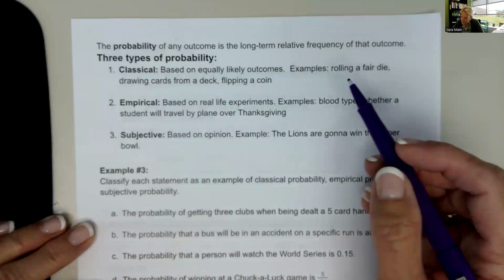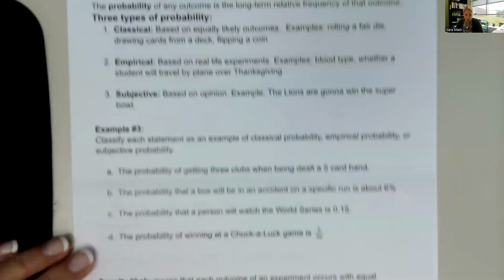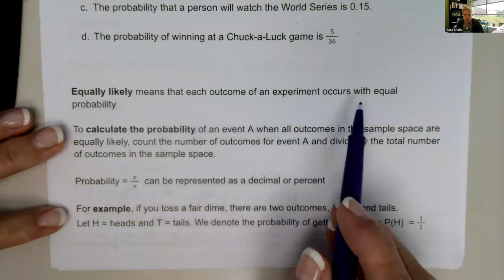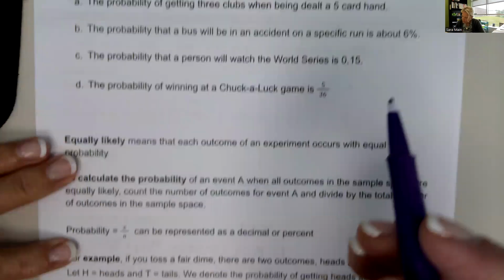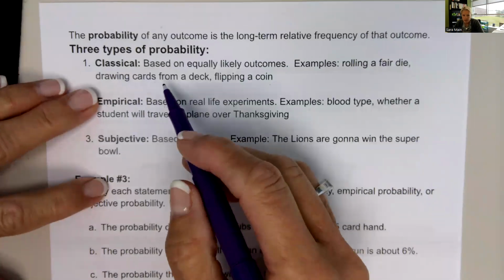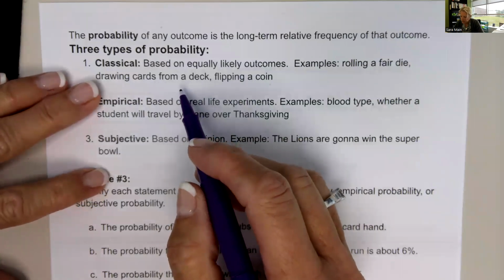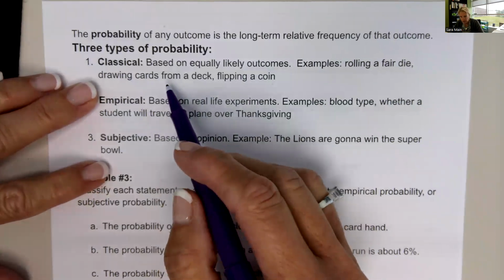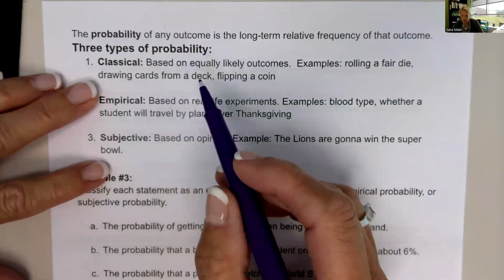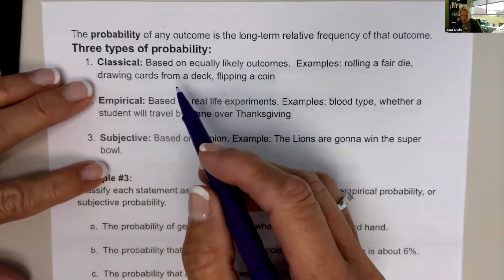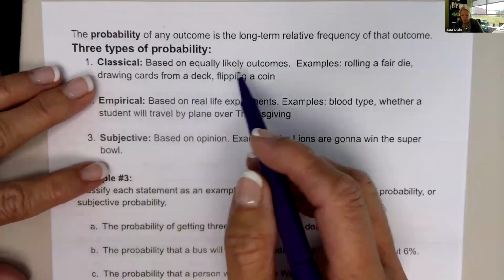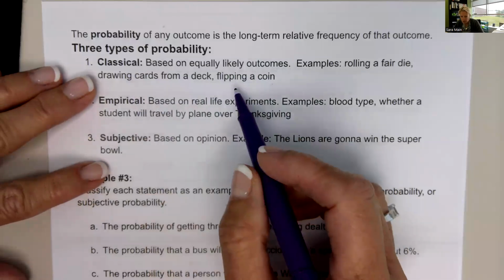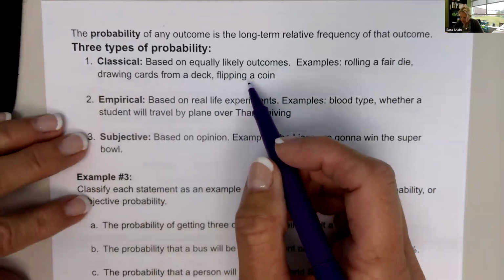Now, when we say classical and equally likely, we mean that each outcome of an experiment occurs with equal probability. So drawing a card from a deck has equally likely outcomes. However, if we looked at the probability of getting all red, sometimes those probabilities are not equally likely, but each card individually is equally likely. That's why we call it classical. Flipping a coin is also a type of classical probability.